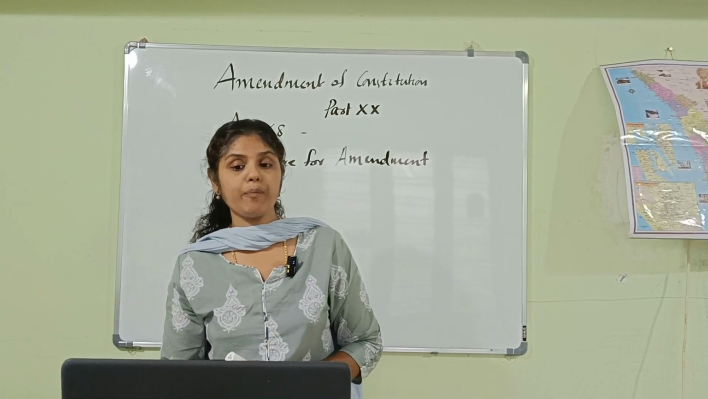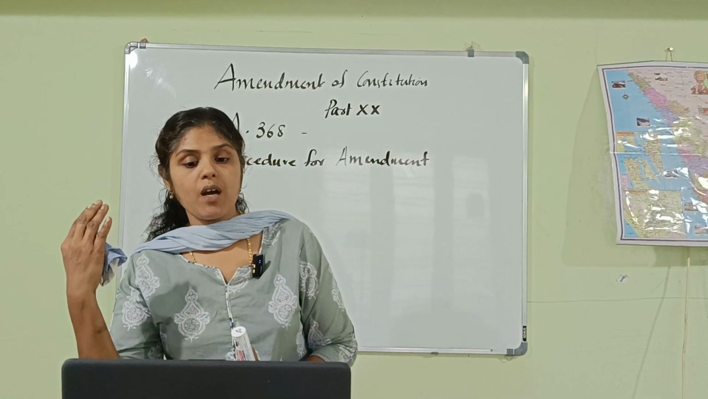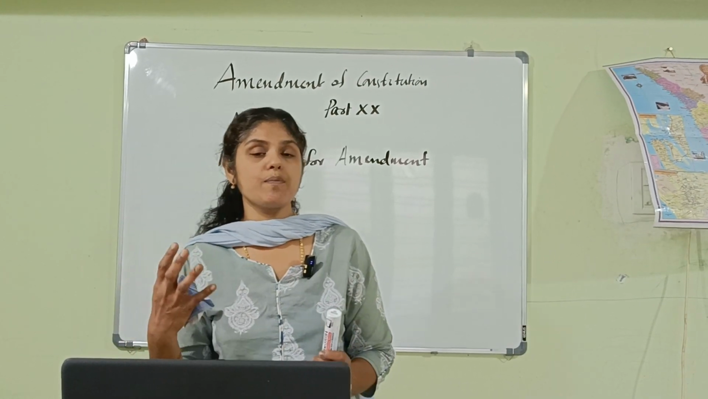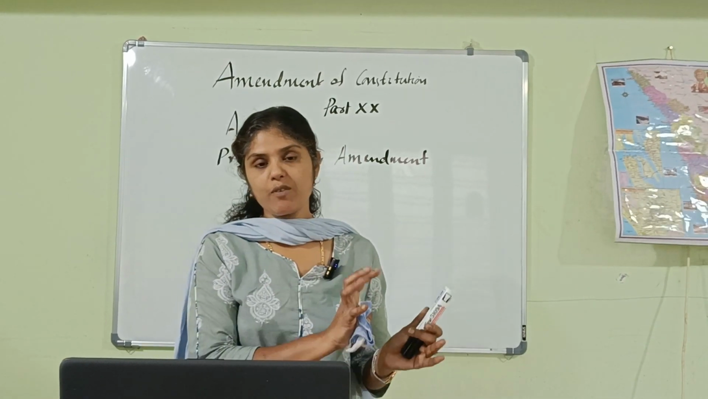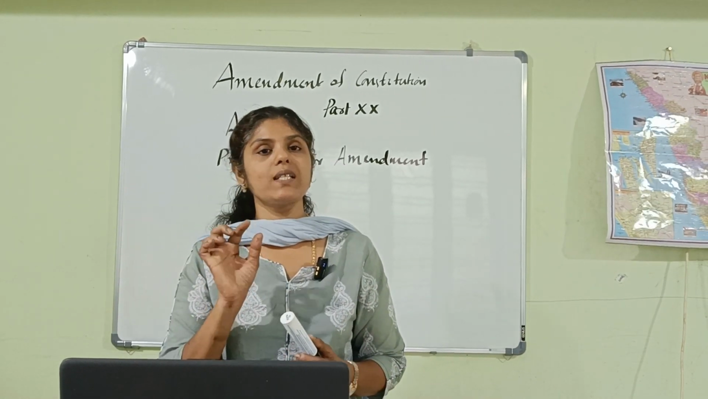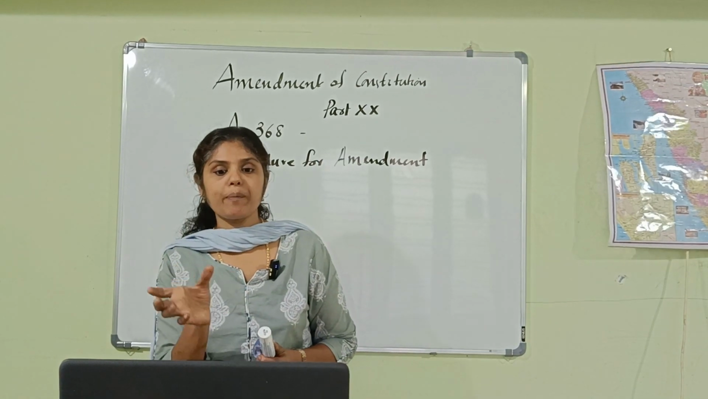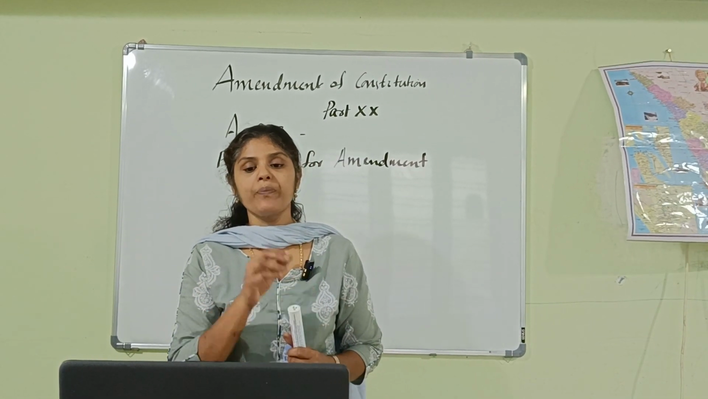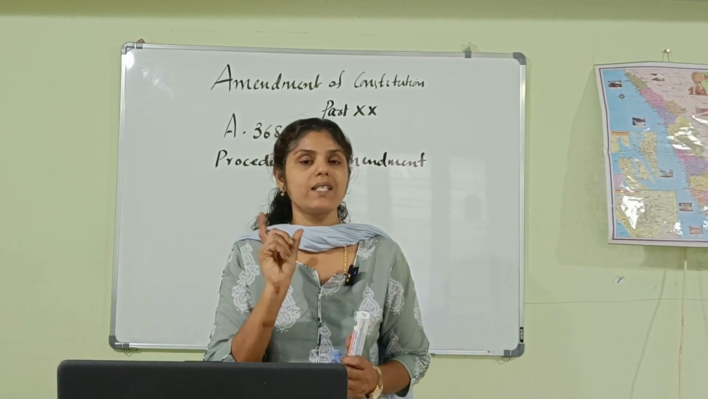So how is this amendment possible? The initiation is made by the introduction of a bill. For that particular purpose of amendment, a bill should be introduced in either house of the Parliament and not in the state legislatures. A bill should be introduced for the purpose of amendment of the Constitution, in either house of the Parliament and not in state legislatures.